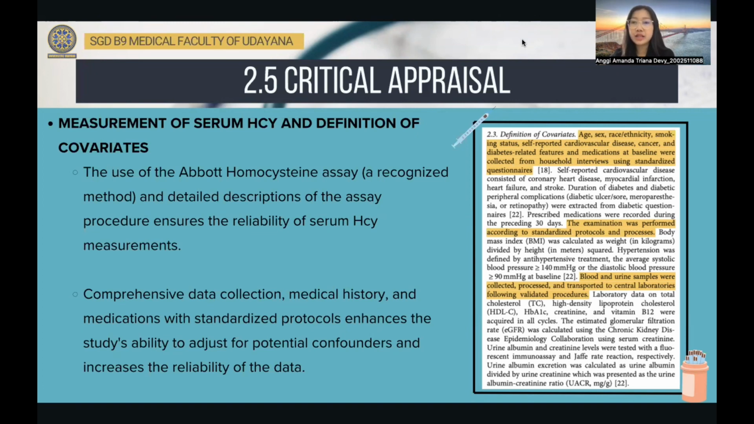I'll continue the presentation about critical appraisal of the journal, especially validity aspect. The well-established Abbott homocysteine assay is used to measure serum homocysteine. It is characterized by a thorough and transparent process that includes the use of DTT and particular calculation, which adds to the measurement reliability. Standardized protocols are employed to collect comprehensive data, which include baseline characteristics, medical history, and medication. This approach strengthens the study ability to control for potential confounders.